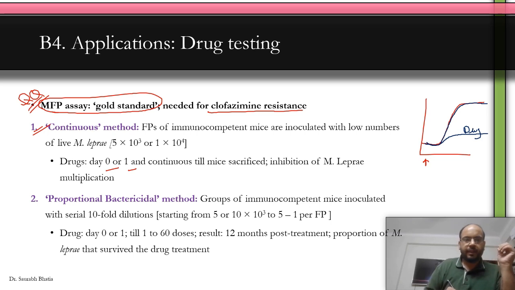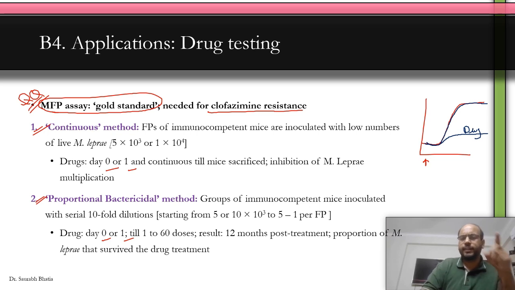Clear? Another method is the proportional bactericidal method, in which you have immunocompetent mice and you inoculate with serial dilutions. Okay, and you start the drug at day 0 and day 1 up to 60 doses and see at what dilution the drug is able to stop the growth of bacilli. Clear? So these are two methods.